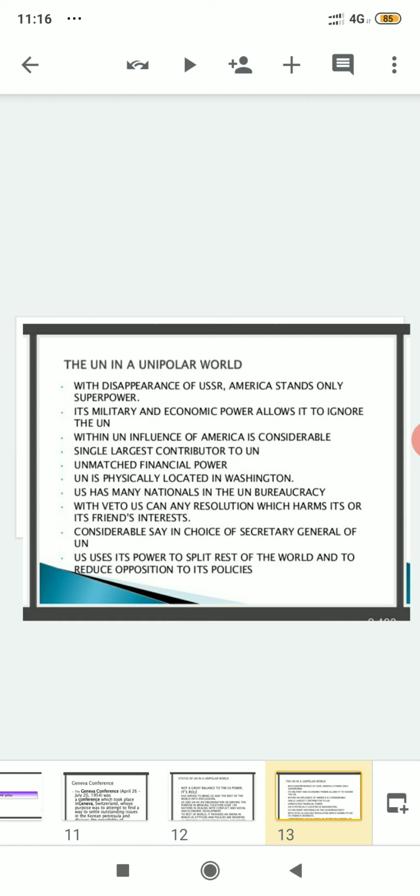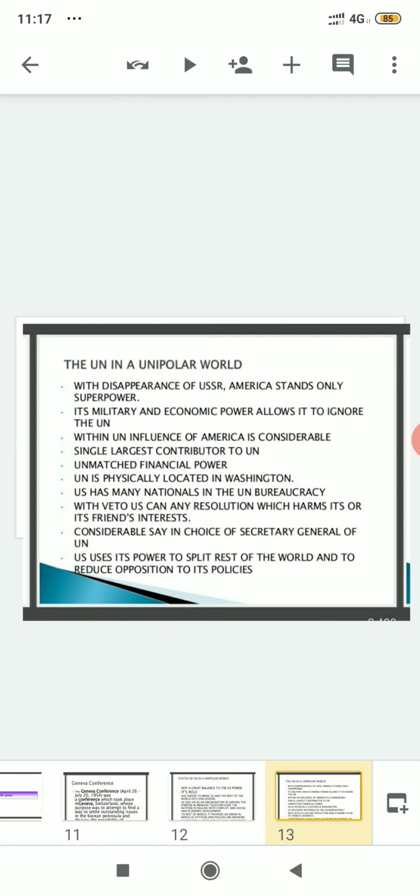Clear? After that, considerable say in the choice of Secretary General of the UN. Along with the veto power, while electing the Secretary General of the United Nations, the United States of America has a certain amount of advantage. While electing, if it gives preference to some name, then the United Nations actually selects that particular Secretary General.